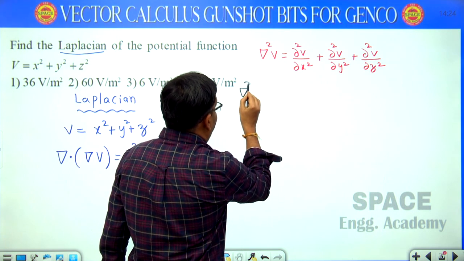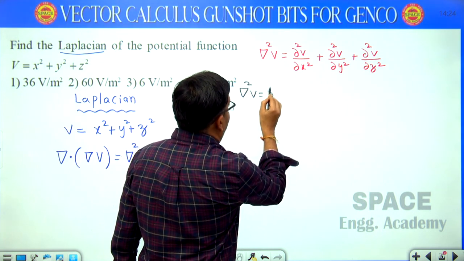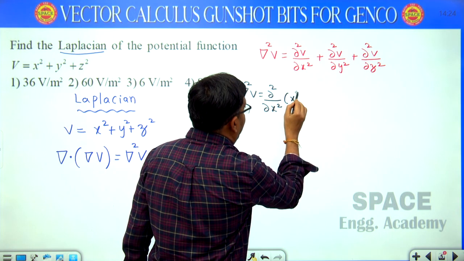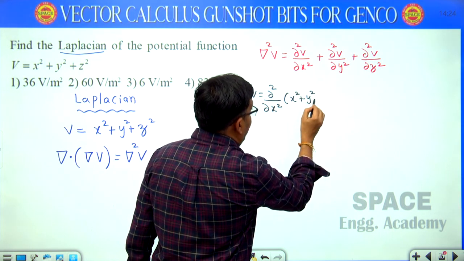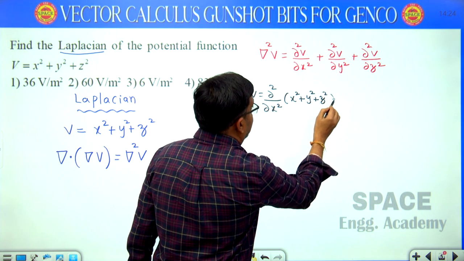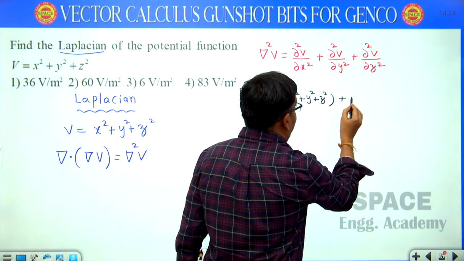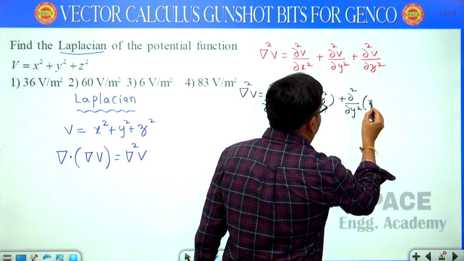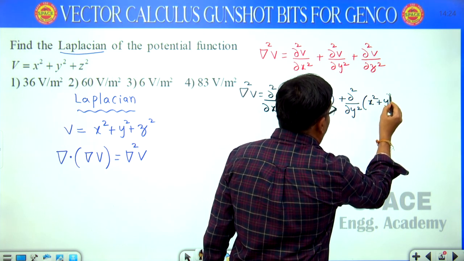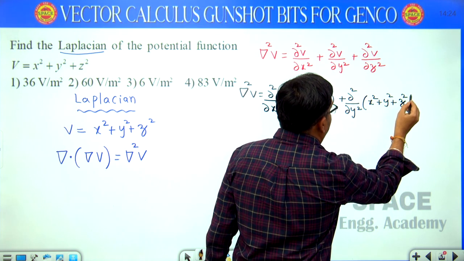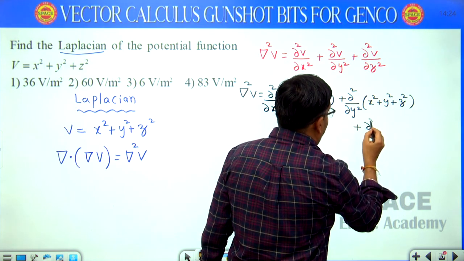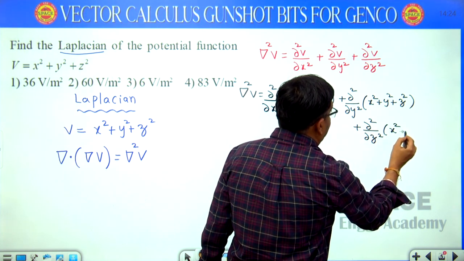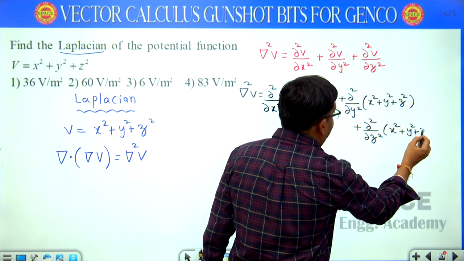Then del square v equals dou square by dou x square of x square plus y square plus z square, plus dou square by dou y square of x square plus y square plus z square, plus dou square by dou z square of x square plus y square plus z square.